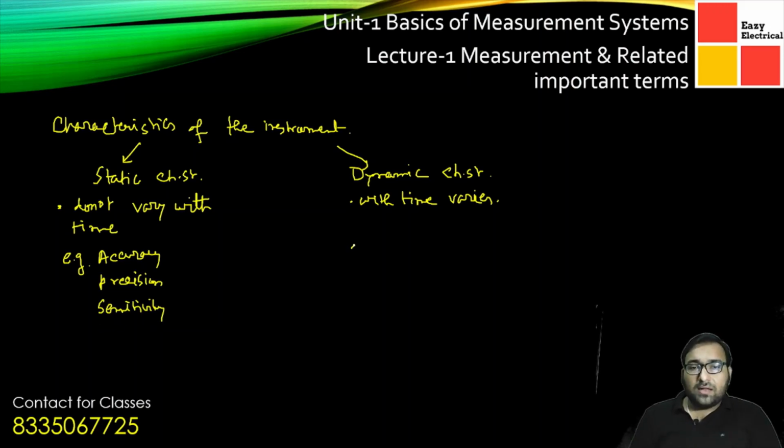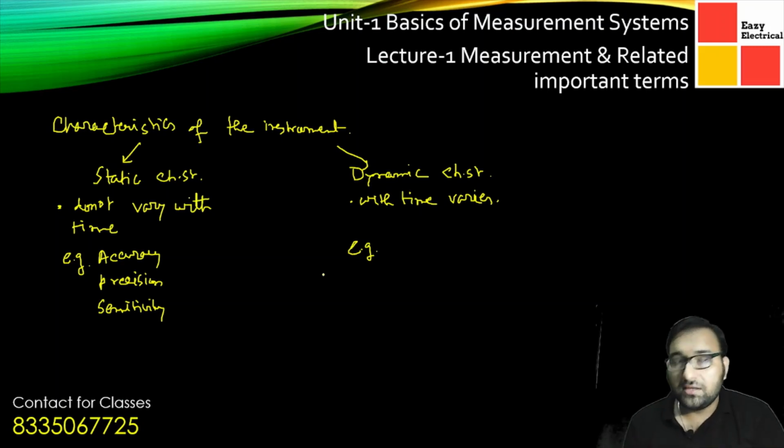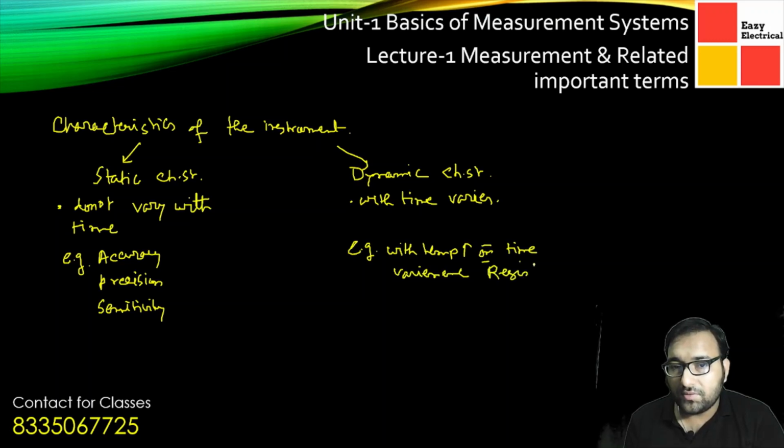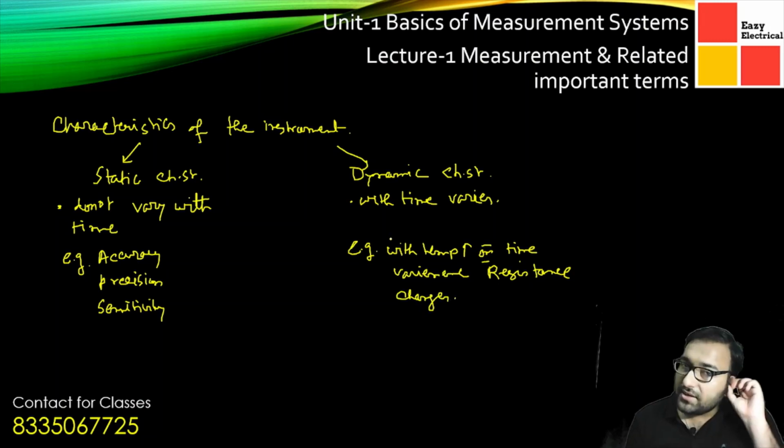Now, dynamic in that case: suppose some errors are occurring that are dynamic, that is, we cannot predict them, and with respect to time they may vary. Suppose the resistance of an instrument is varying, then the results will change. With temperature increment or time variance, resistance changes. So this is one example we can use as well.